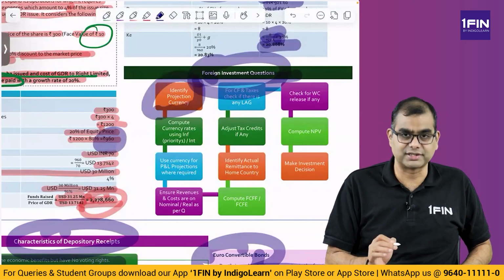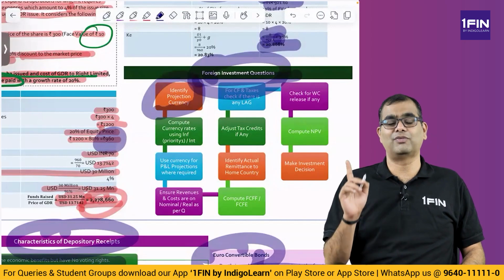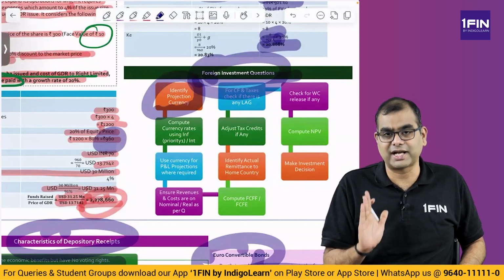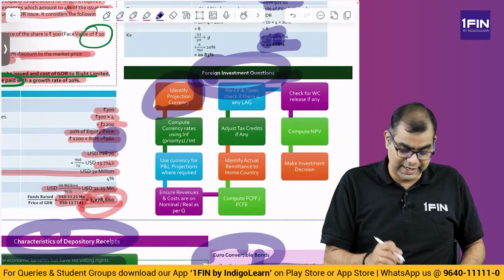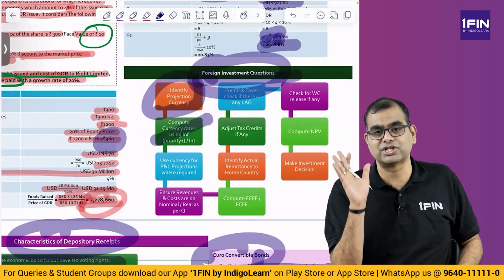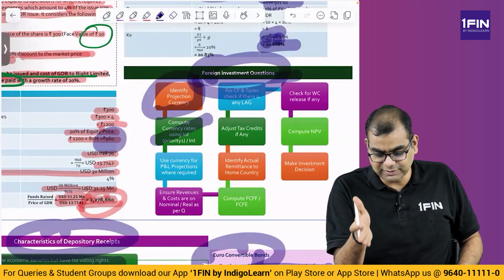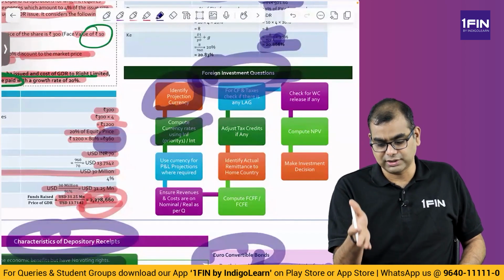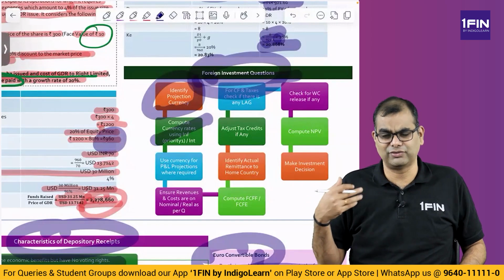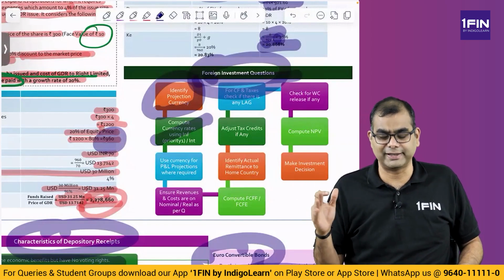Identify projection currency. The first thing you have to identify is the currency in which projections have to be made, that is, where the project cash flows are. And then compute the currency rate. Whatever is that particular country's cash flow will eventually come back to the home country or the parent country. If you don't remember home, use the word parent.